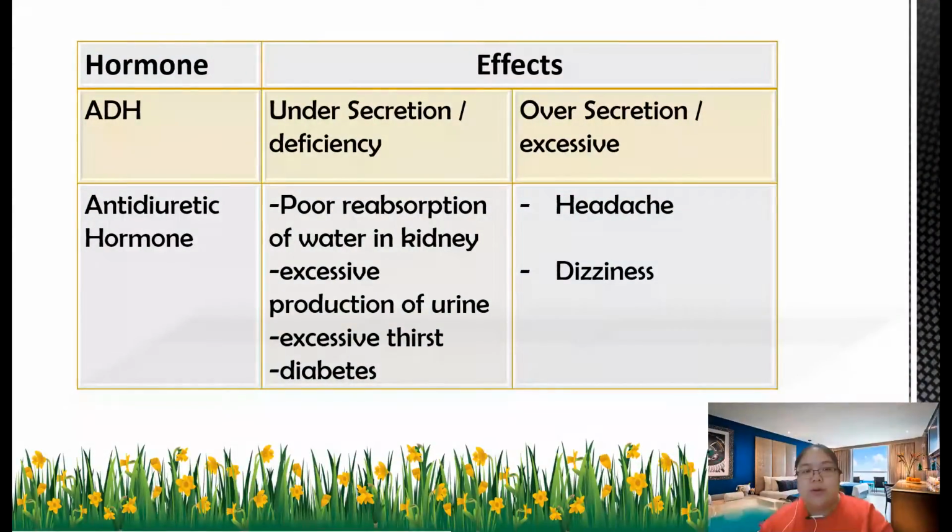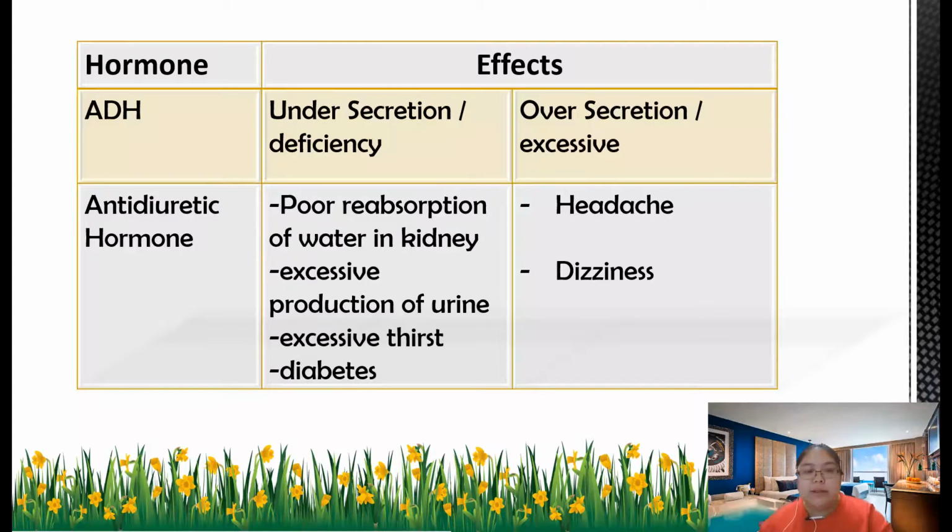Then we go to the ADH. Just now I explained the antidiuretic hormone also comes from the pituitary. If under secretion, if you have less, what happens? Poor reabsorption of water in the kidney. You cannot absorb more water. That means the kidney does not keep water. You must always go to the toilet.